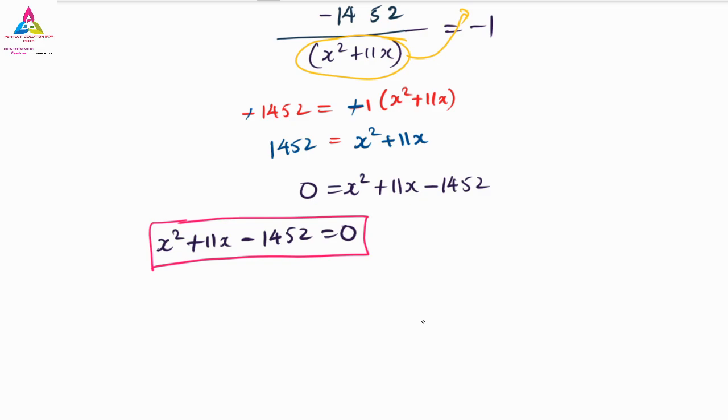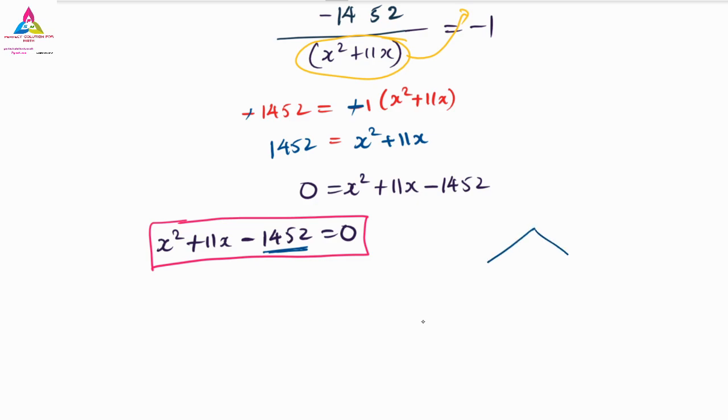It is better to go with the factor method only, because if we go for the formula method, the numbers are very big. So here you can see 1452 is a very big number, so it may be difficult to solve with the formula method. If it is possible, you can solve it. I am not saying that you must go with the formula method or the factor method, you can use whichever. But I will go with the factor method today.